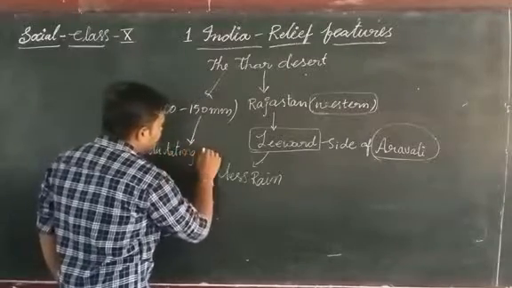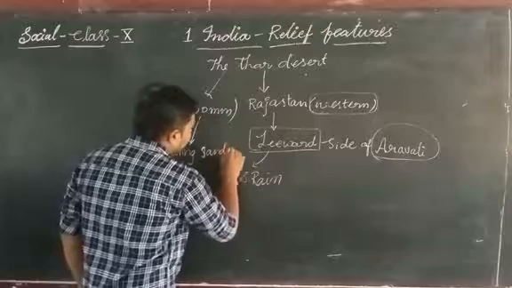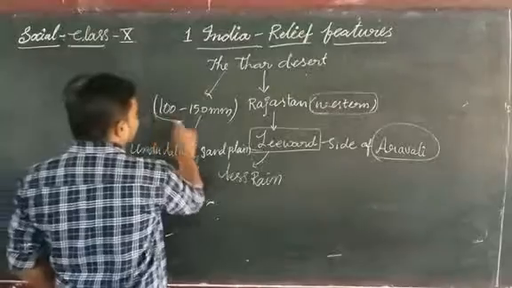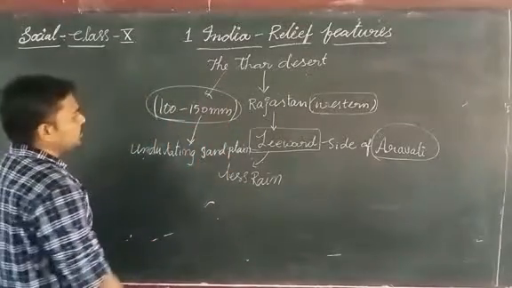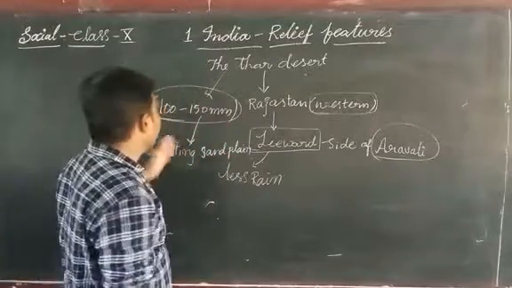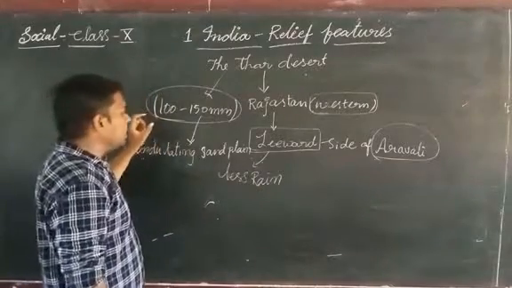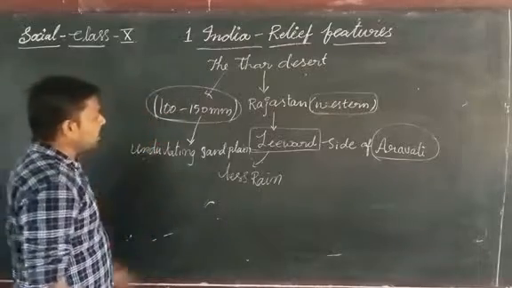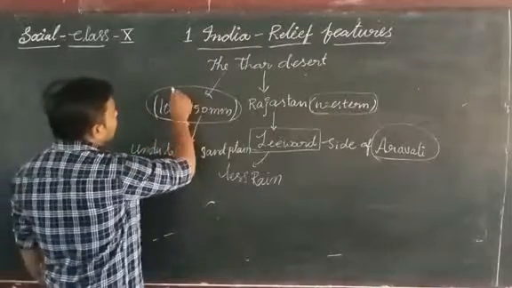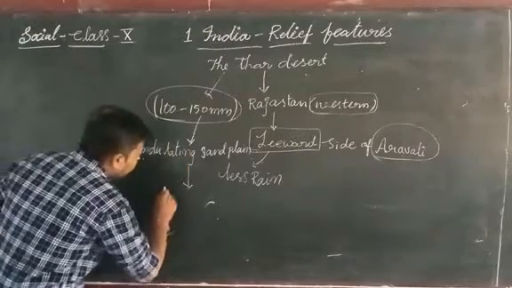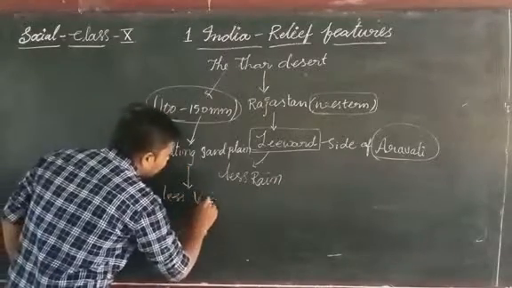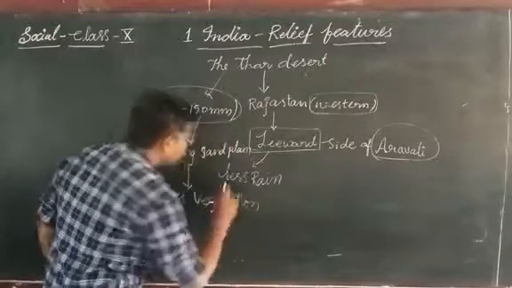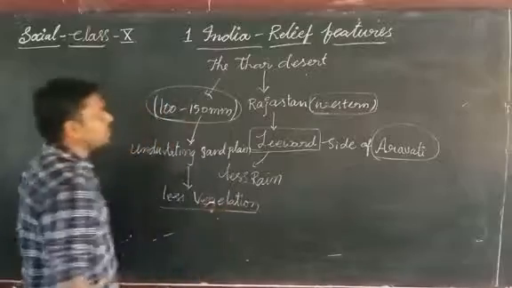It has only sand plains because it is getting a very low amount of rainfall compared to other regions of India. Due to this low rainfall, it has less vegetation. Vegetation means the greenery, the forests.